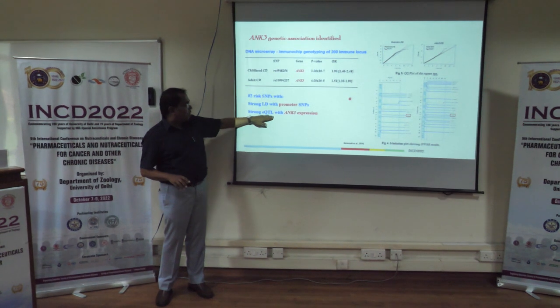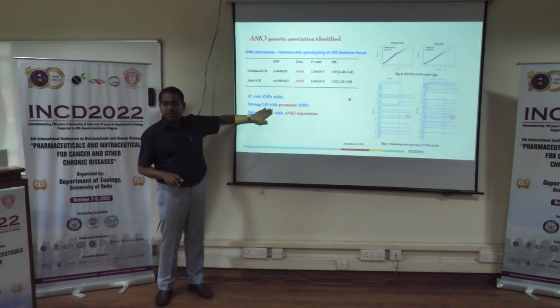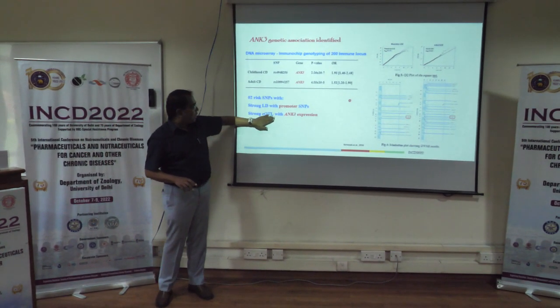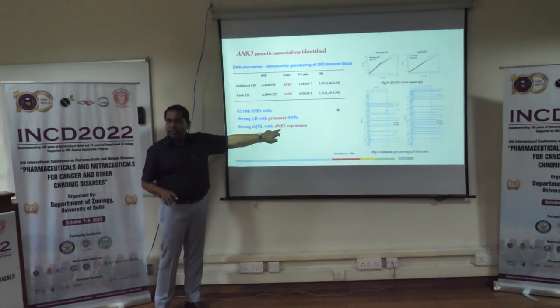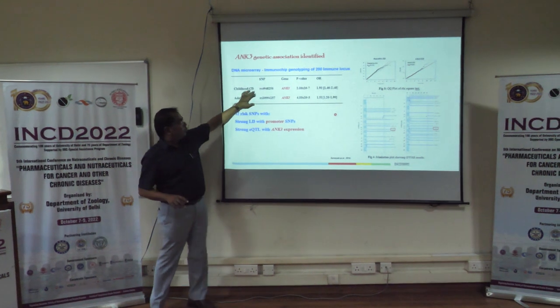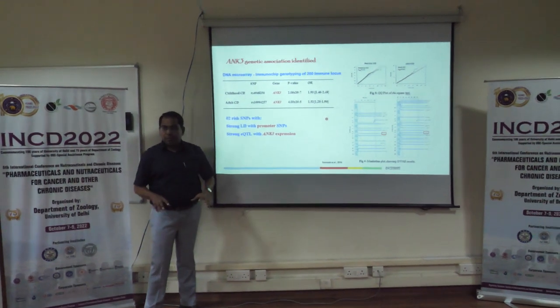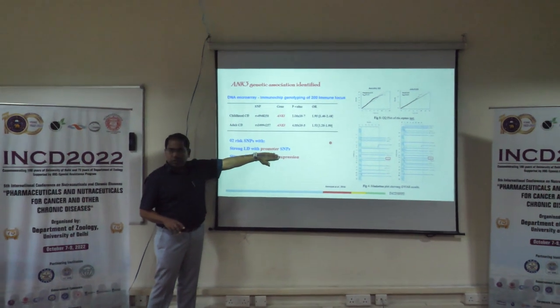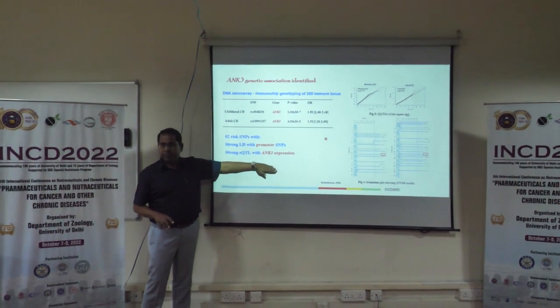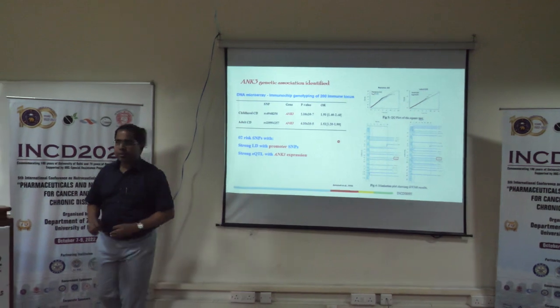And when we look into the eQTL, expression quantitative trait locus, we found that this polymorphism is altering the expression of ANK3. So these are the two polymorphisms that we have identified, but these two are not causal. The causal one may be the promoter one, which downregulates ANK3.